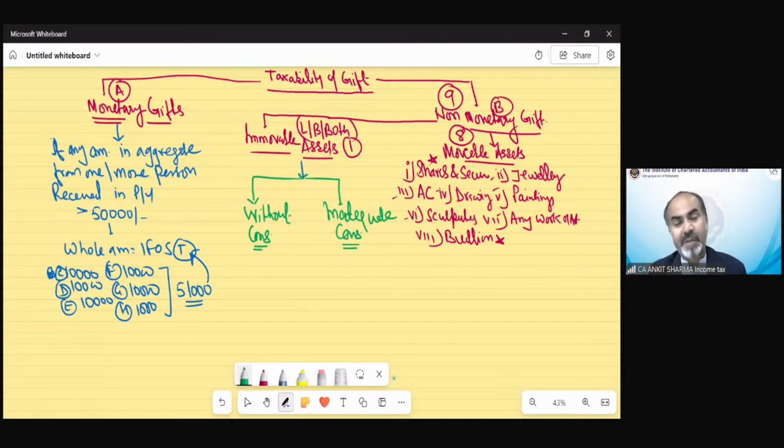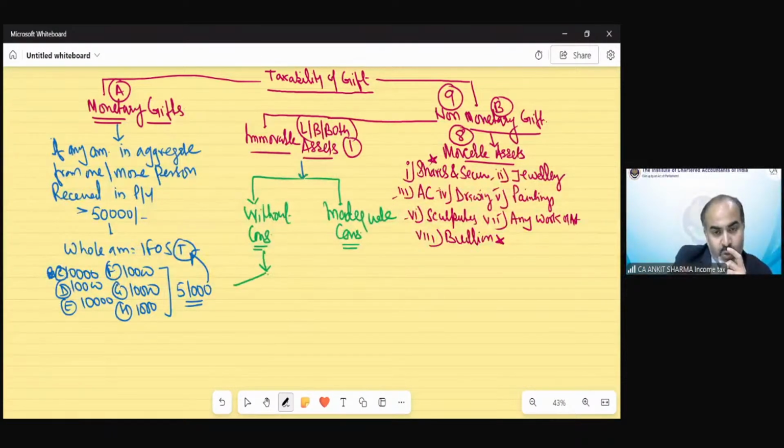And if somebody has gifted me a plot of land of rupees 50 lakh and he takes 10 lakh rupees from me, that would be called inadequate consideration. So the balance 40 lakh is free for me, and the difference would be taxed as gift under income from other sources. Without consideration means those cases in which we do not need to pay anything, and inadequate consideration means those cases in which we have paid less amount. Clear?